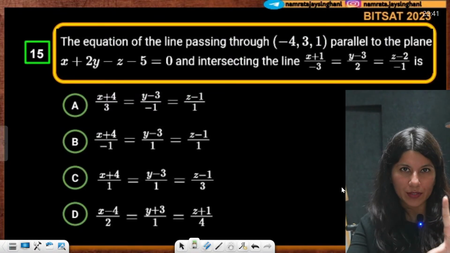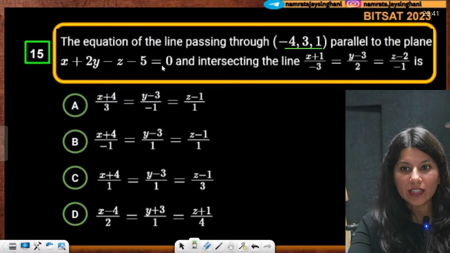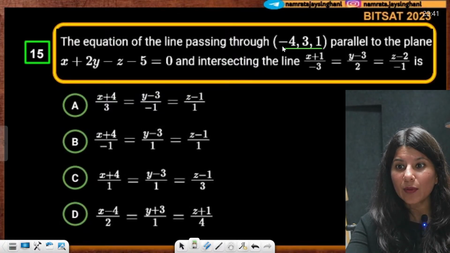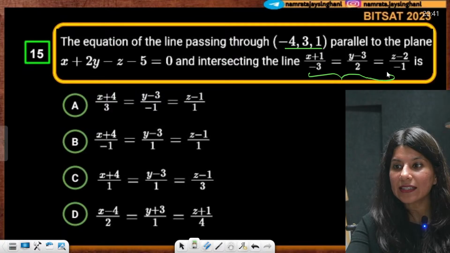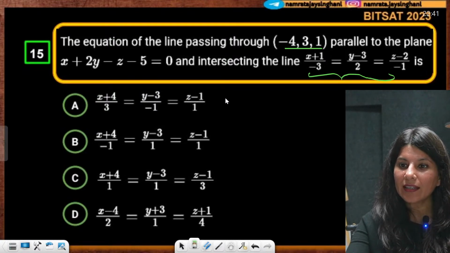So let's do this question. Equation of line passing through (-4, 3, 1) and parallel to this plane. Okay, line is parallel to plane. That plane thing we are going to tackle a little later. But equation of line passing through (-4, 3, 1) and that is intersecting this line. Okay. So now let's do one thing.